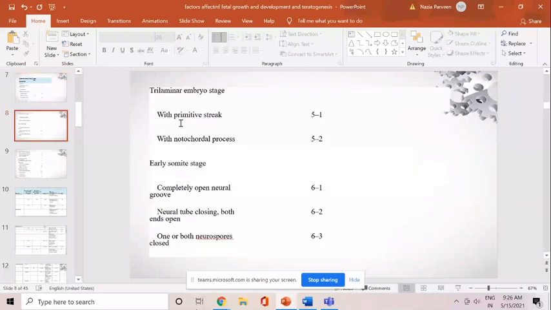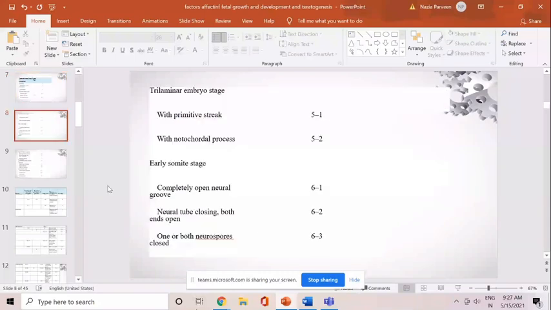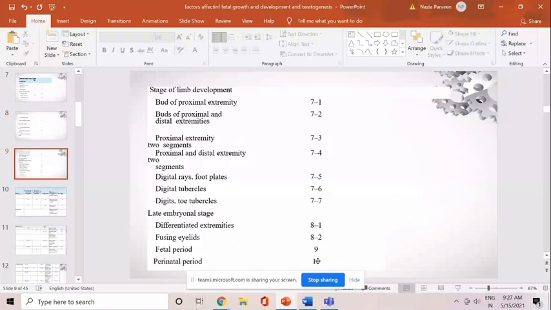In stage 6, there are completely open neural tube grooves, neural tube closing, both ends open, one or both neuropores closed. So these are the various stages which you have learned during anatomy also, how the fetus grows. These stages last up to stage 10, where at the end of the fetal growth all the development has taken place.